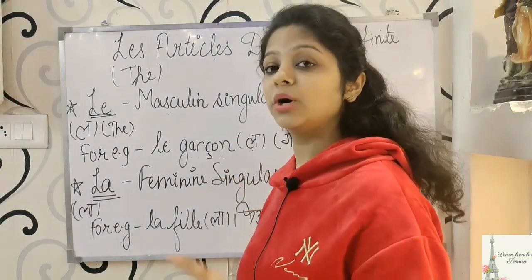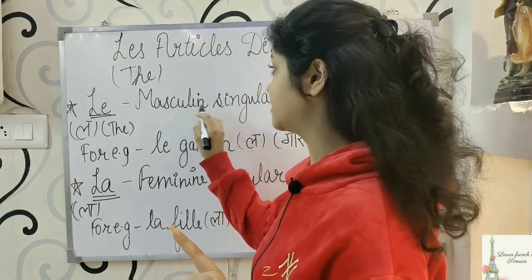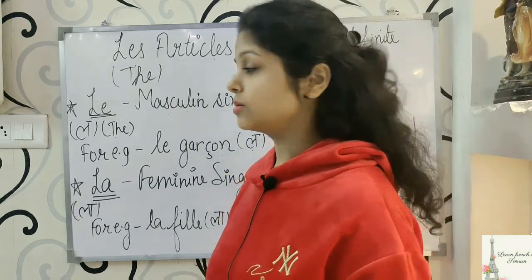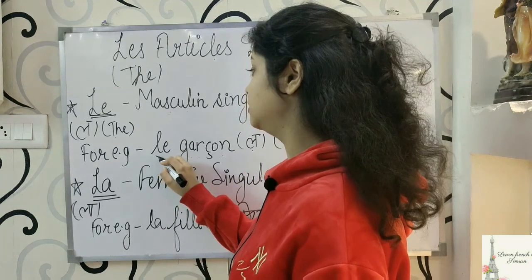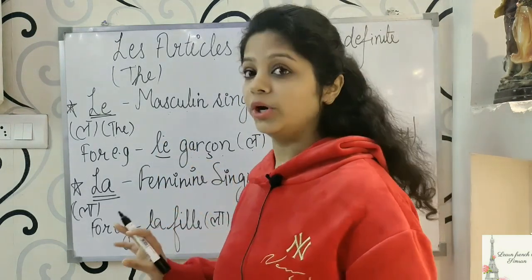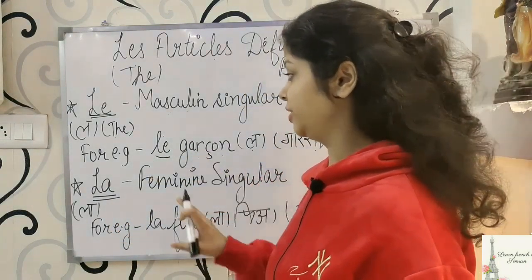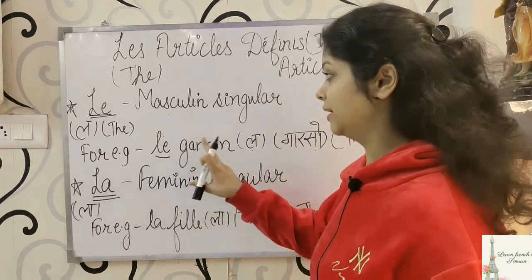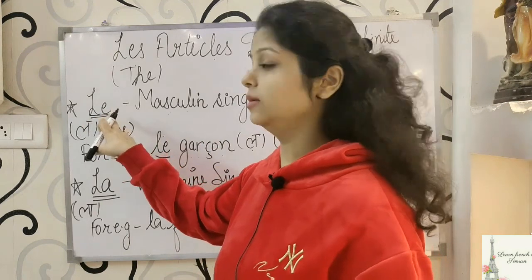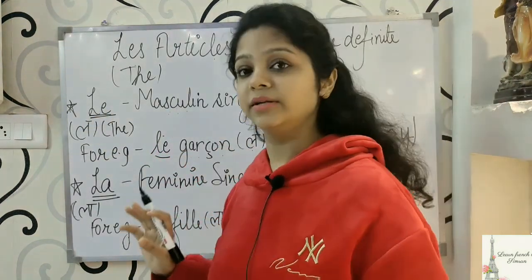We were talking about one male, so it is masculine singular, one boy. So we used le, which is the, and garçon means boy. So the meaning will be the boy, and it became le garçon. So this was our first form, le, which is used with masculine and singular nouns.